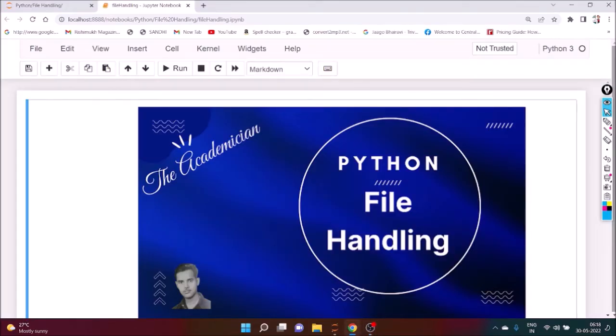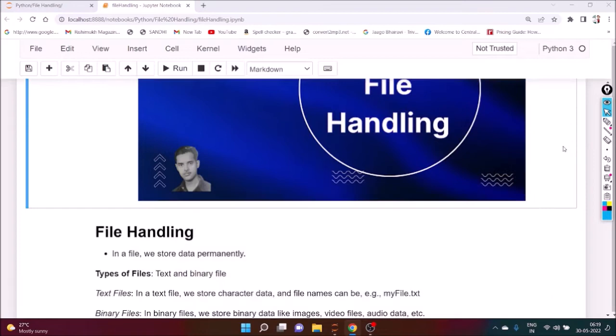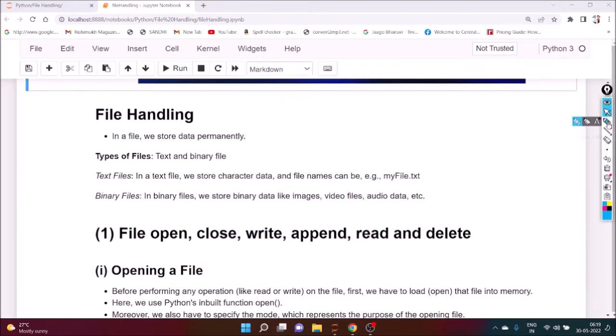Hello friends, in this video we'll discuss file and file handling in Python. First of all we should know what a file is, then we'll discuss file handling. In a file we store data permanently.